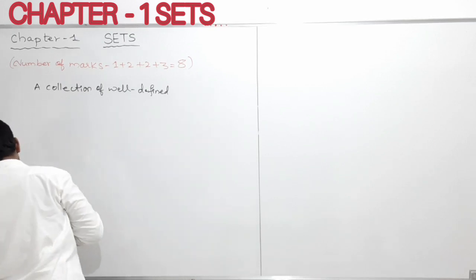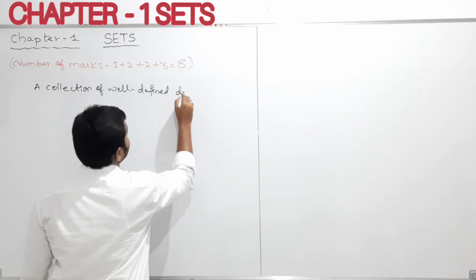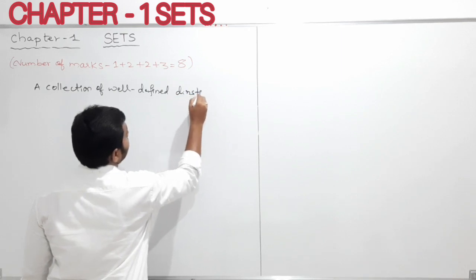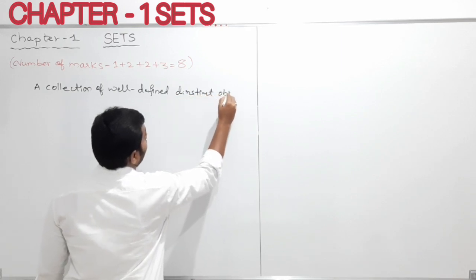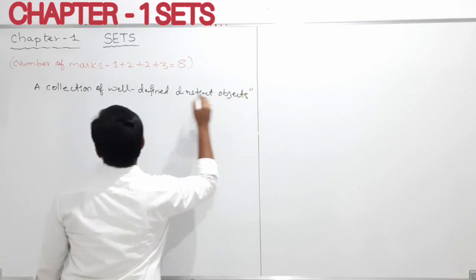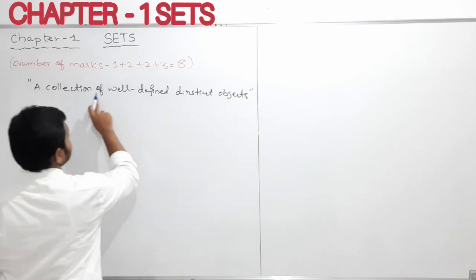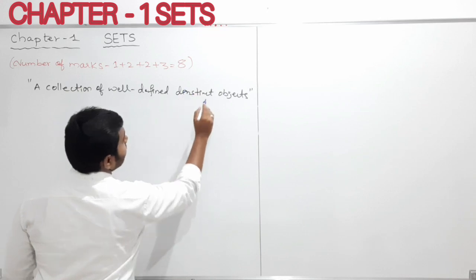A collection of well-defined distinct objects, we can call it a set.